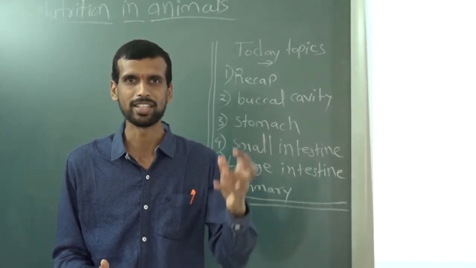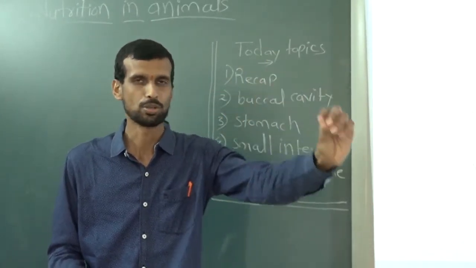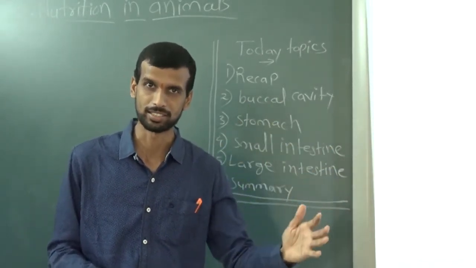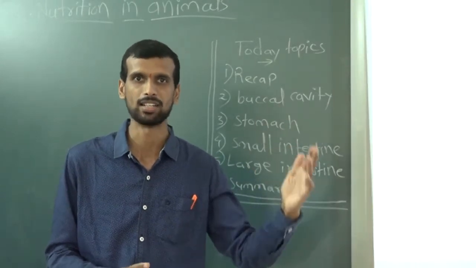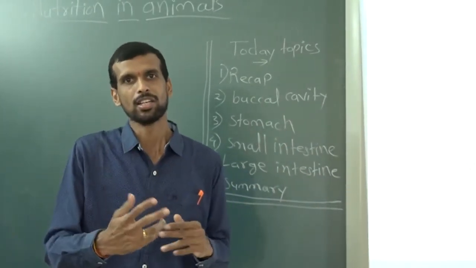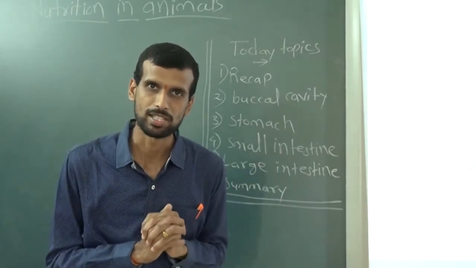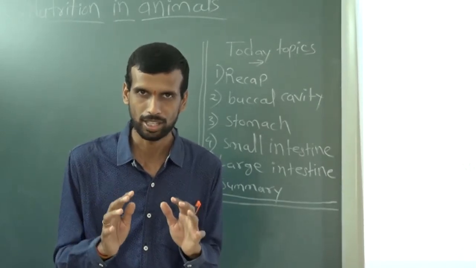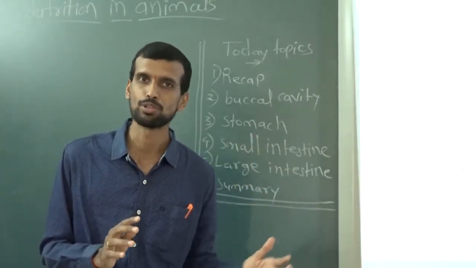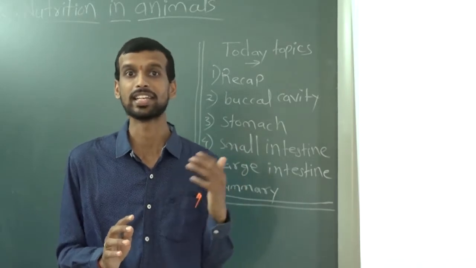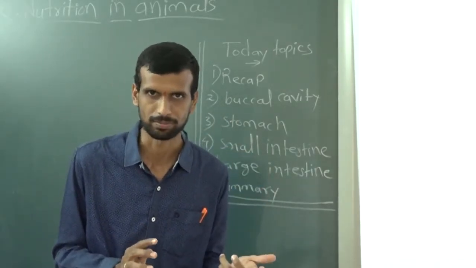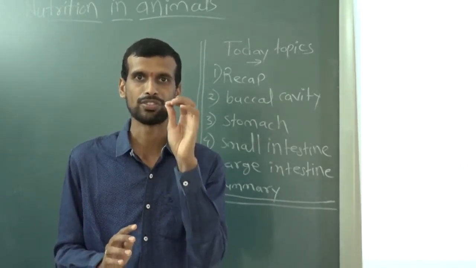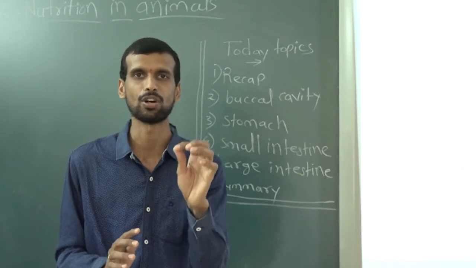Suppose you have eaten a banana and that banana peel you have kept somewhere on the soil. After some days, you see it becomes dark, black in color. Then after some more days, you will not see that banana peel in that place. Where does it go? It is decomposed. That process of decomposition is also called decaying, or we can say damaging. So tooth decay means damaging of teeth.